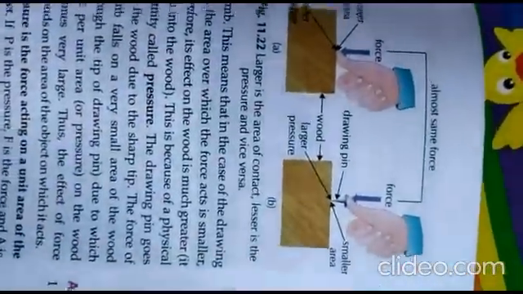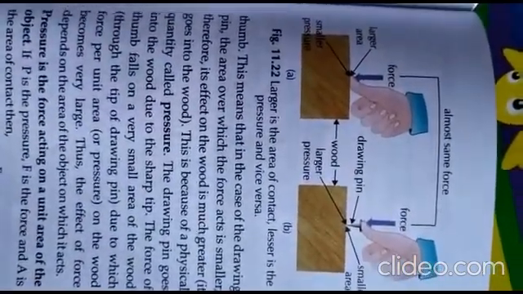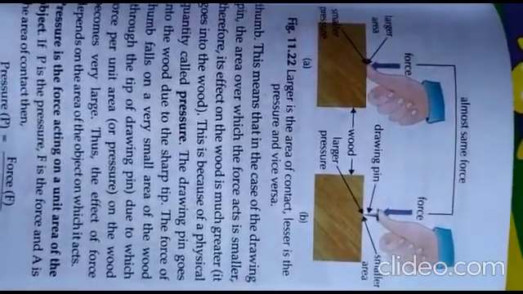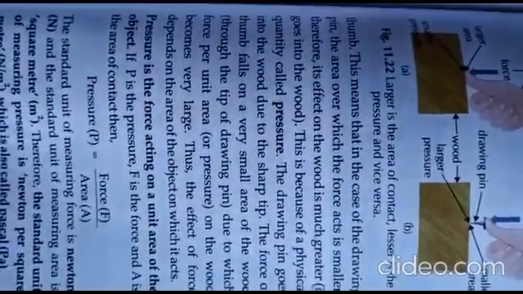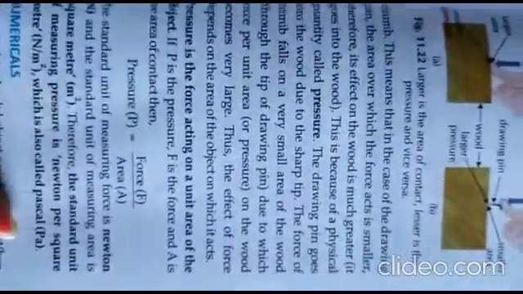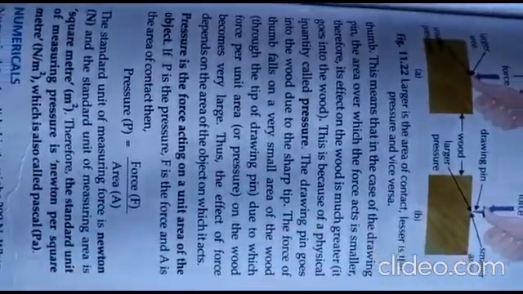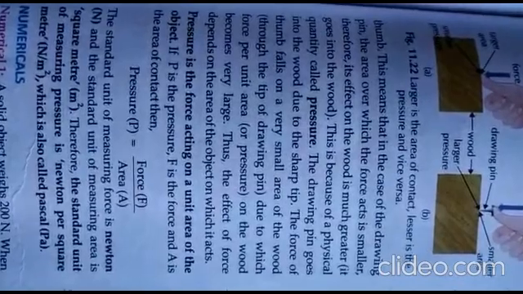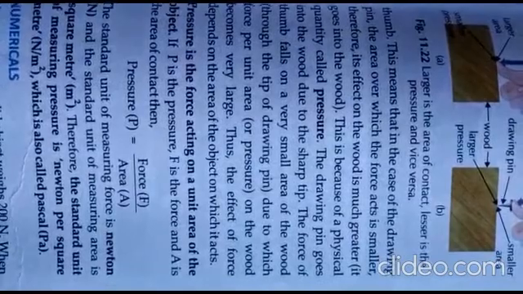क्यों? See the figure here. Thumb इसका एरिया कैसा है? ज़्यादा है. But the pin has a smaller area, and so it can go very easily inside the wood. This means that in the case of the drawing pin, the area over which the force acts is smaller. Therefore, its effect on the wood is much greater. This is because of the physical quantity called pressure.